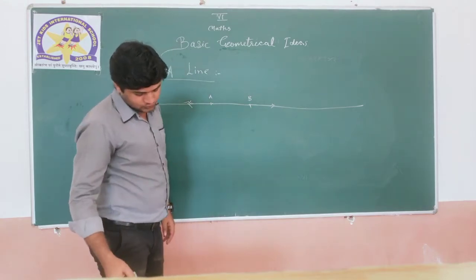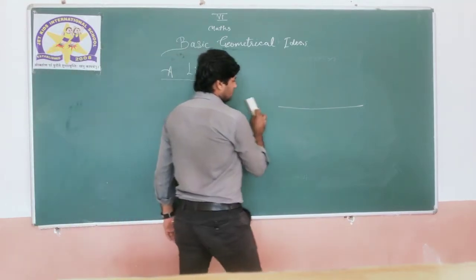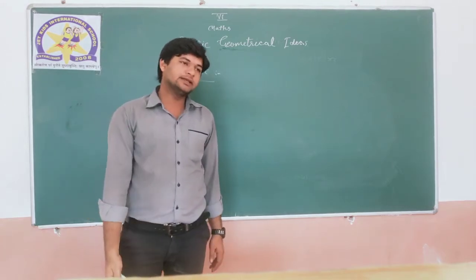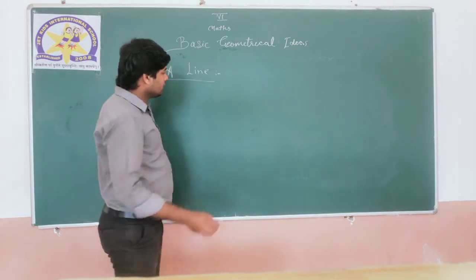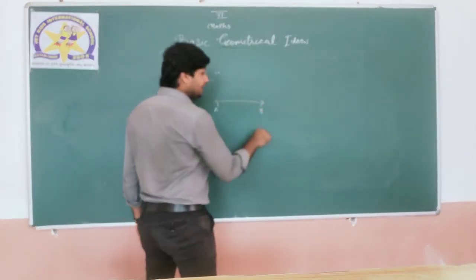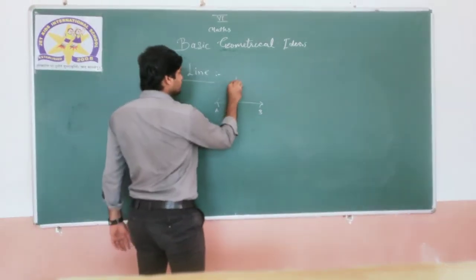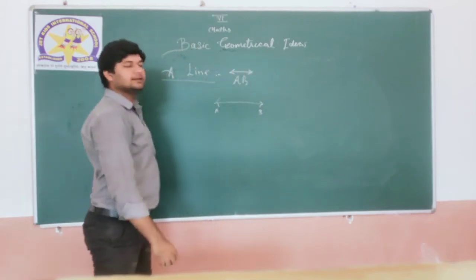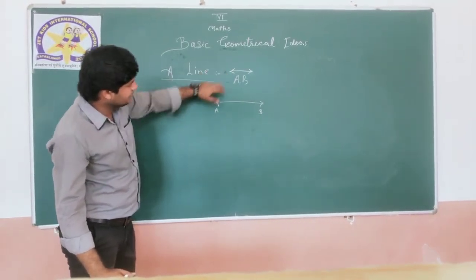So this is a line, and you can read multiple things about it. If I am writing this line as AB, how do we represent it symbolically? This symbol over AB represents line AB.